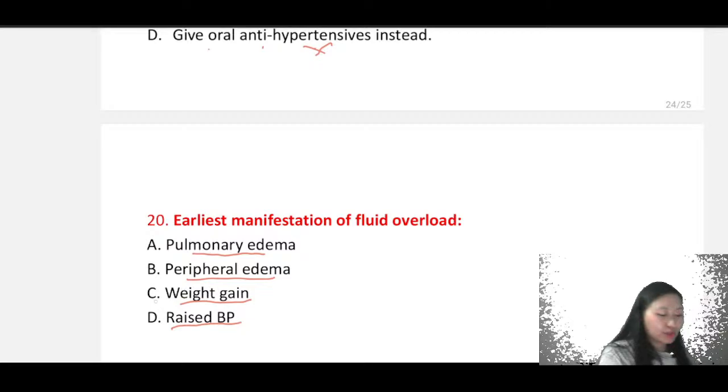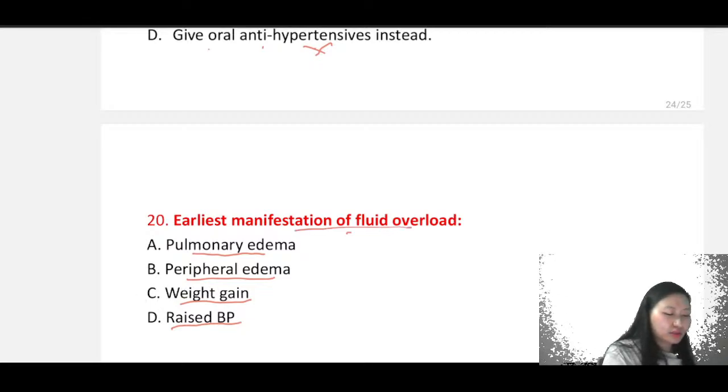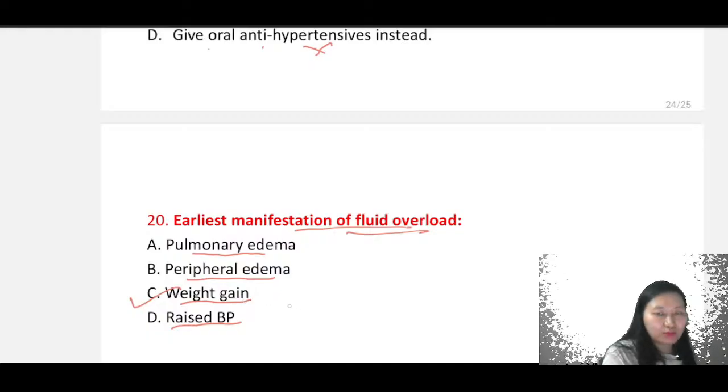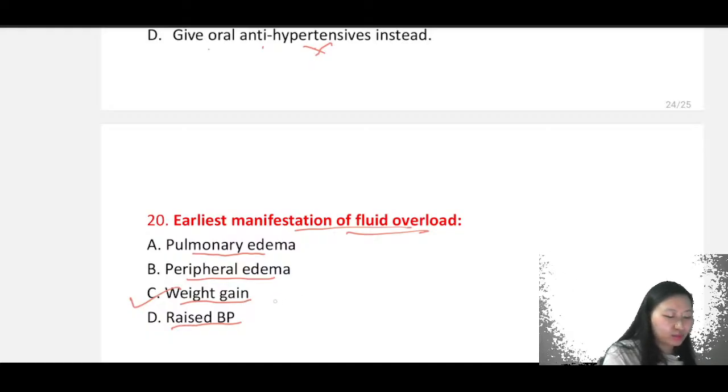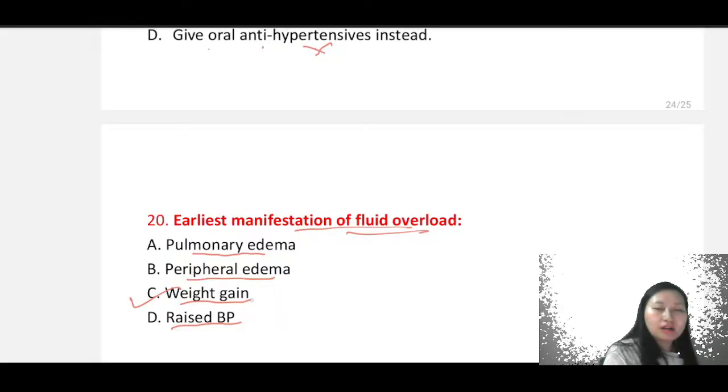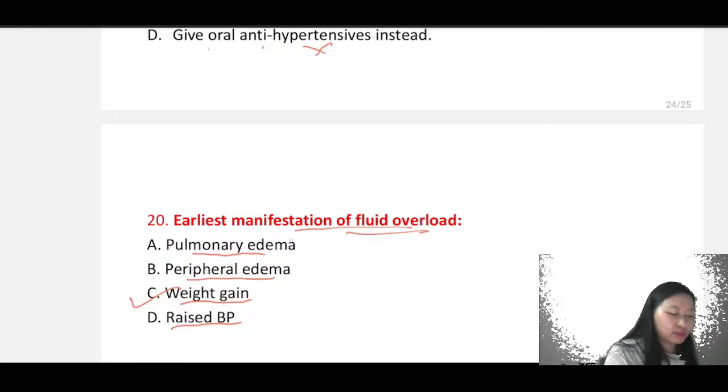So the answer is, as we have mentioned before in the nephrotic syndrome, also we said that we will be monitoring weight, right? So here too, in fluid overload, we will be checking weight gain of the patient. At the same time, we will be measuring the weight, right? Because this will be the first change that will take place once weight is gained. Gradually, what you will see is that peripheral edema, pulmonary edema, all these things will increase, right?